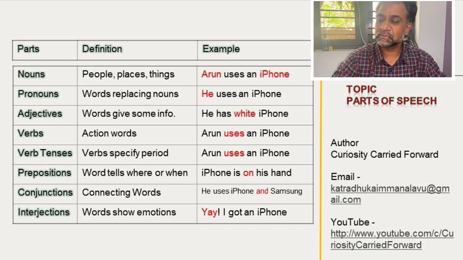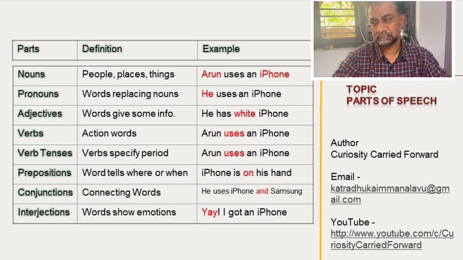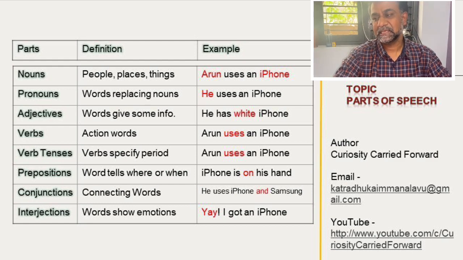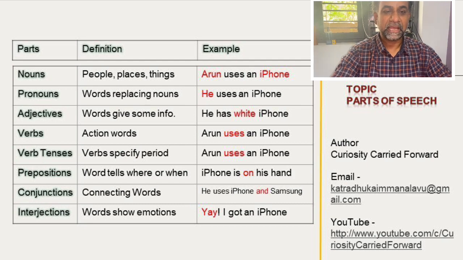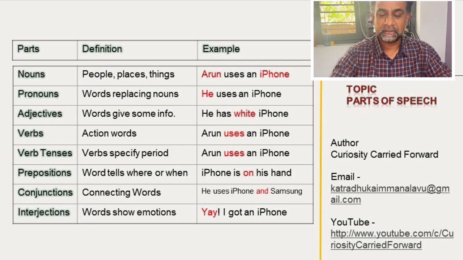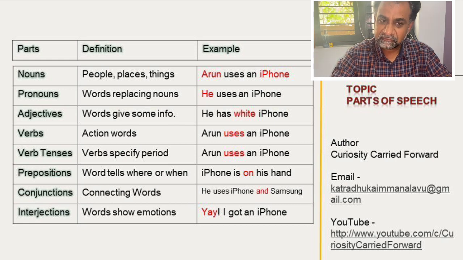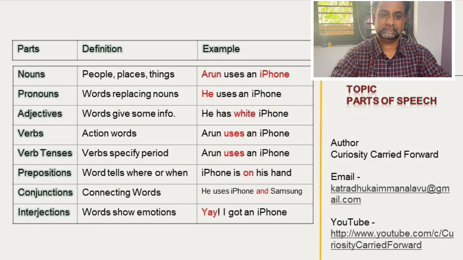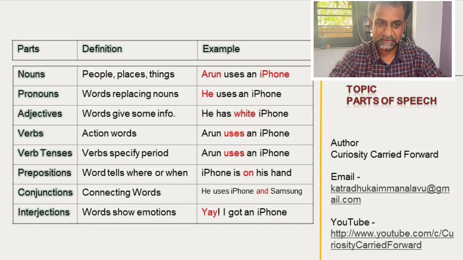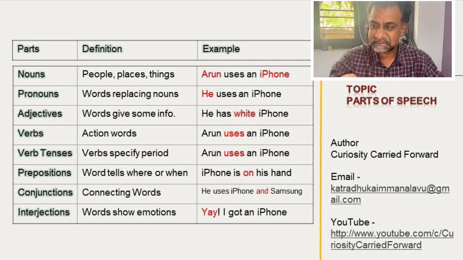And then we will go to the adjectives. Adjectives or adverbs. When you see this AD, that AD is additional information given. For example, adjectives: add, additional information, plus subject.